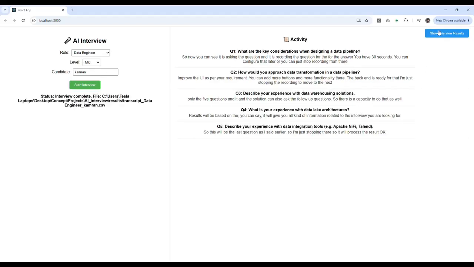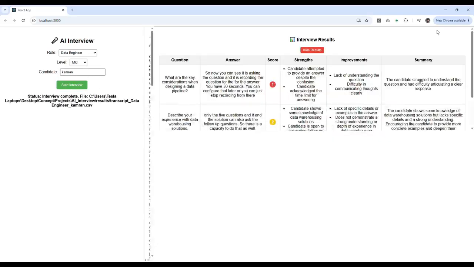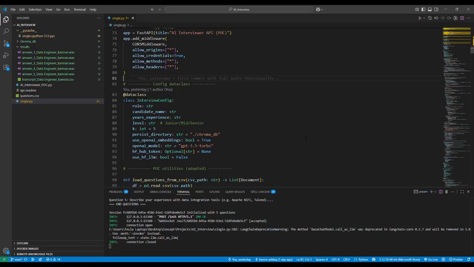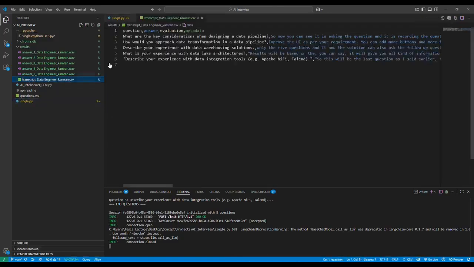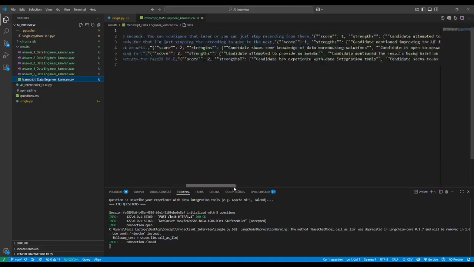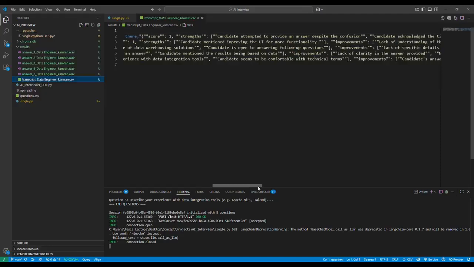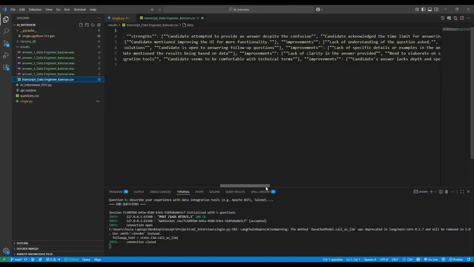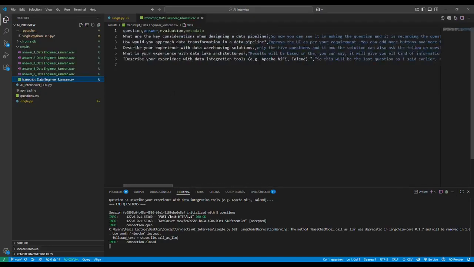Now you can see there is a button up here for the result. If you click on that, it will show the result: the question I asked and my answer, the score, standard improvement, and the summary. On the backend side, it is storing all the information in the transcript data file. All the questions the system asked me are recorded there along with my answers, and also my sentiments, score, and strengths, like how I answered the question, where I need improvement, where I'm lacking. These are the wave files created, the audio files, and it is also storing all the information in the vector database.